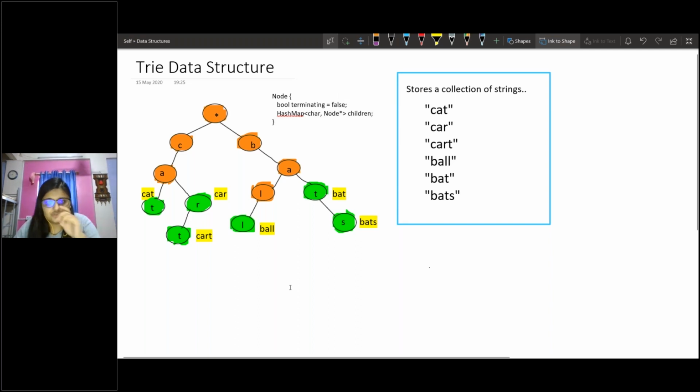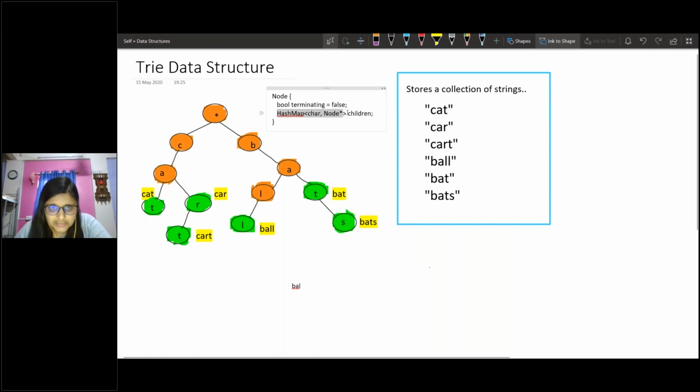So if I want to search whether the word ball is present in the trie, if I just type BAL, what I'll do is go to the root node and check in the hash map. This is just a sample implementation, you can implement it the way you want to.